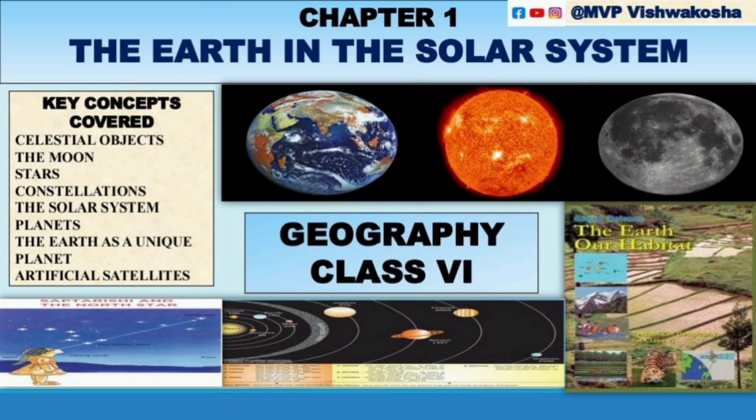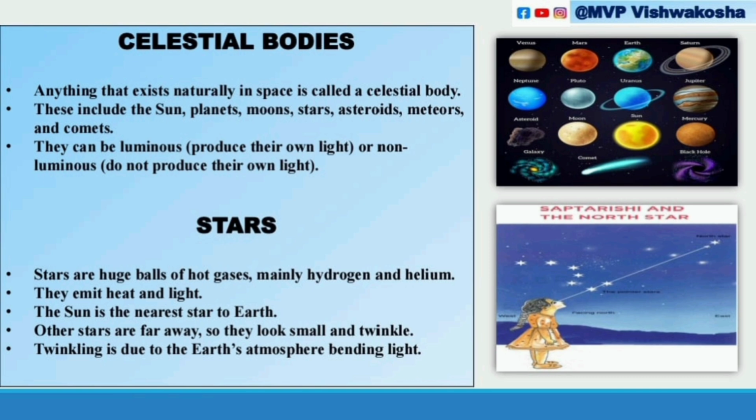Coming to the first point, celestial bodies. Celestial bodies means anything that exists naturally in space. That includes the sun, planets, moons, stars, asteroids, meteors, and comets. Any planet, Mercury, Venus, all the planets that are there. They can be luminous, producing their own light, or non-luminous, not producing their own light. All the objects that come in the universe come under celestial bodies. Very important. That is the first point.